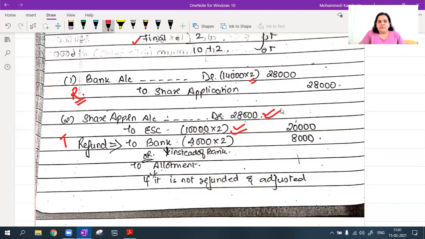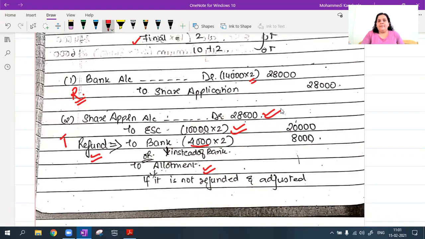So this balance 4,000 shares I'm refunding to the bank, or else I can write to allotment. If you do not refund it and you are adjusting it with the allotment stage, you can write to allotment account 8,000 rupees. Okay, so this is what is a change in this sum. Bank account debit 14,000, applications पे मुझे पैसा मिला है, to share application.